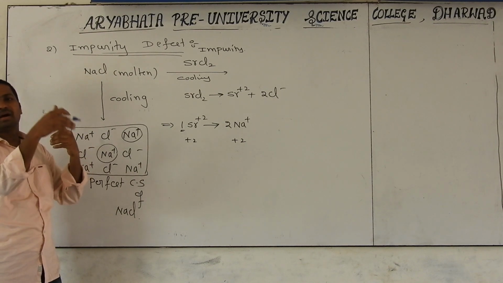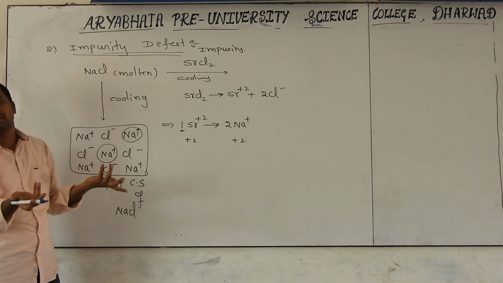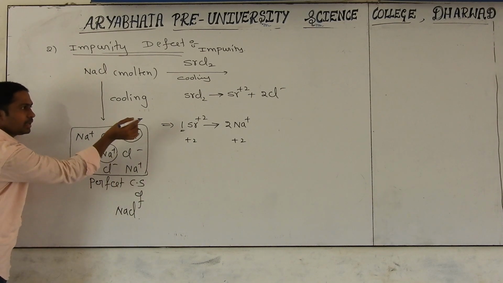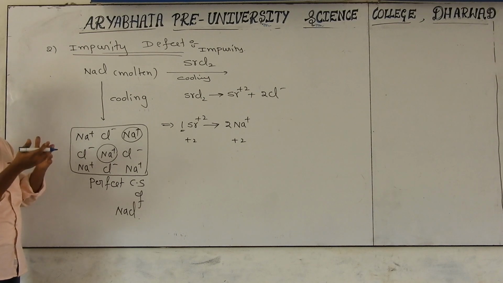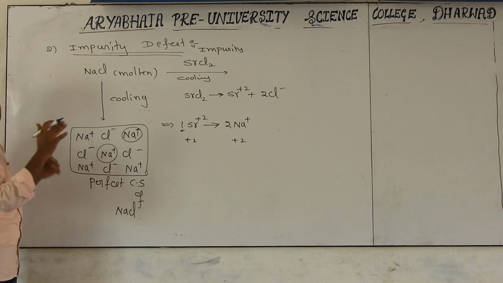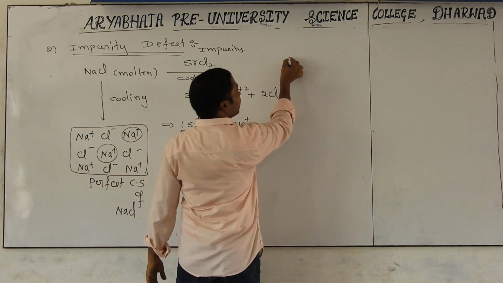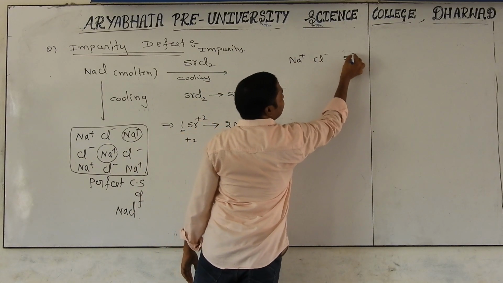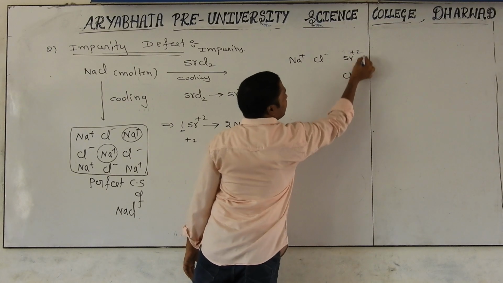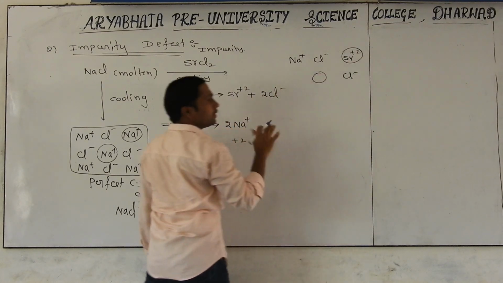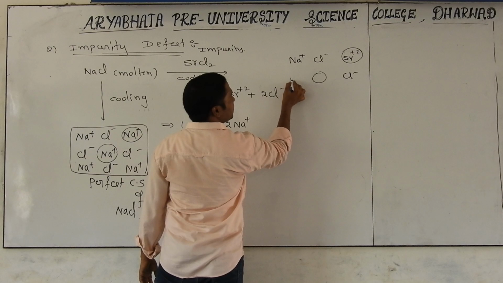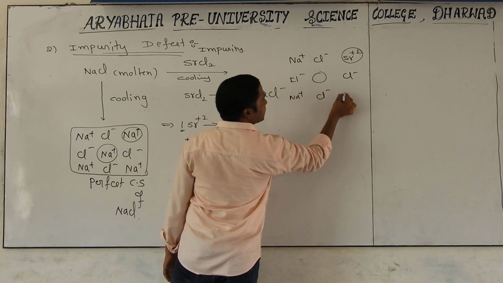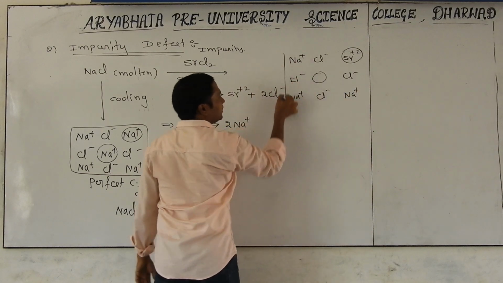Automatically, some unwanted particle is introduced, and the crystal becomes impure. That's why these 2 particles are replaced by Sr. Like that, you can take any number; for understanding, I just took 2 particles. Now what is happening? Na+ Cl-. Here which particle is coming? Sr2+, Cl-. And here, the gap. And again, Cl-, again Na+, Cl- and Na+.